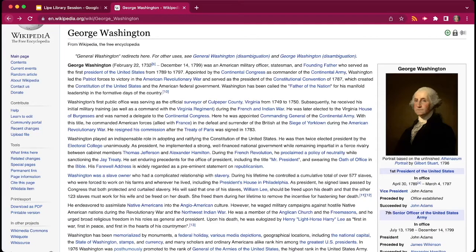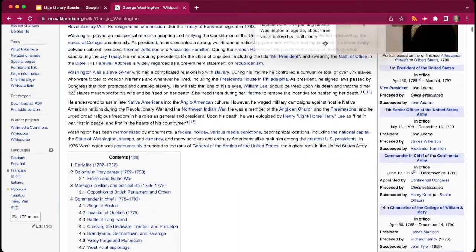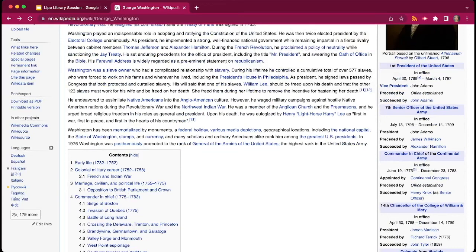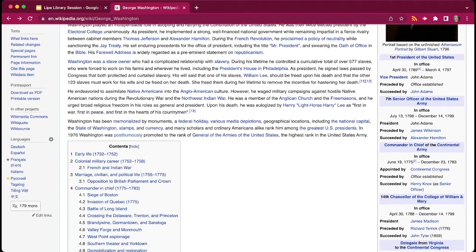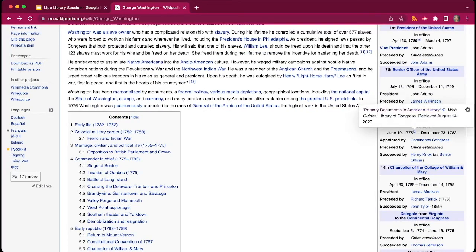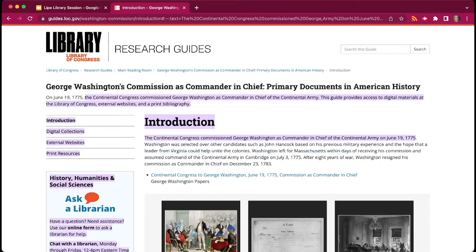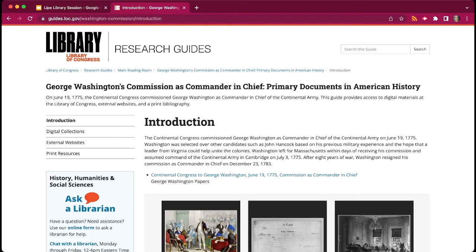If we return back to the Wikipedia page and look down here in the bibliographic information, you'll see a whole bunch of information about George Washington. And then if you look, there is a superscript next to this date right here. This is a cited source. So the person who put this information here, this is where they retrieved it from. It'll tell you what day they retrieved it on, where they retrieved it from, and if you click on it, it'll take you there. So this came from the Library of Congress, which is a very high government organization, so it's probably going to be pretty reliable.